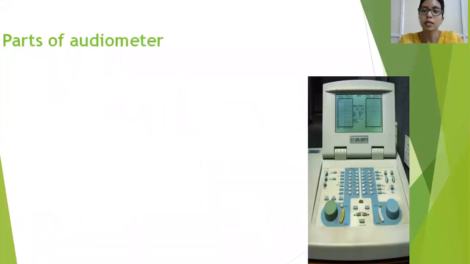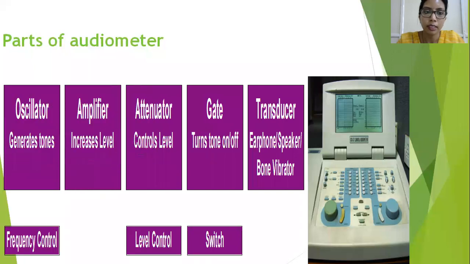So this is the regular audiometer. The parts of the audiometer will be an oscillator, an amplifier, an attenuator, a gate, and a transducer. The oscillator generates tones which we use for testing in a PTA. Tones are pure tones of single frequencies ranging from 125 to 8000 in the best of the best audiometers.